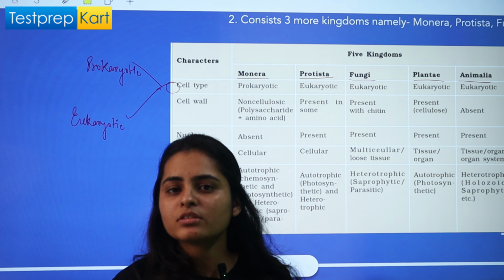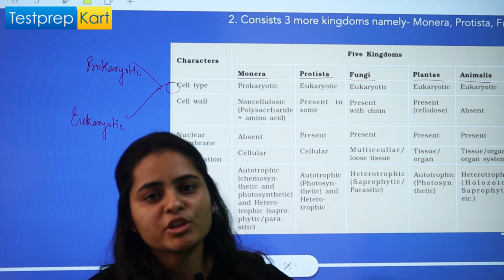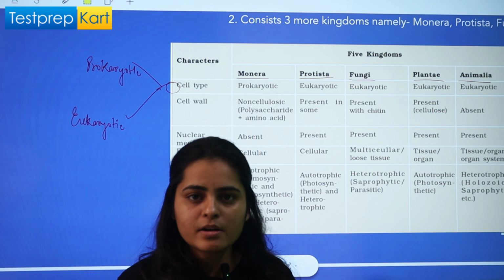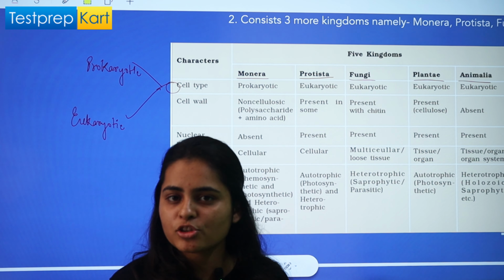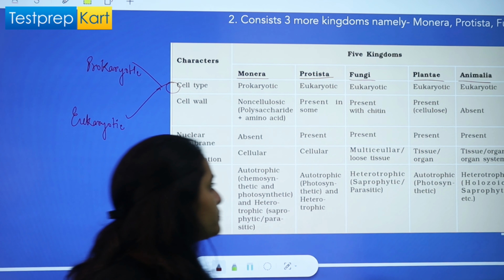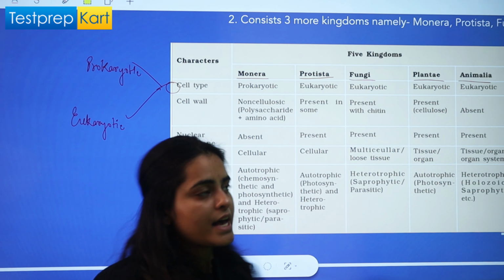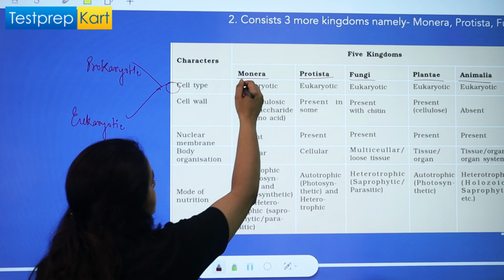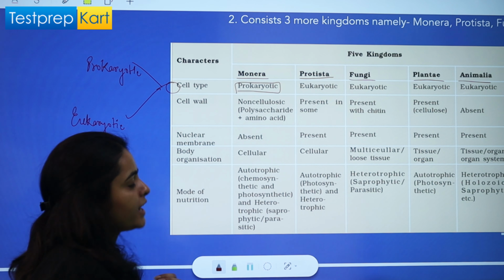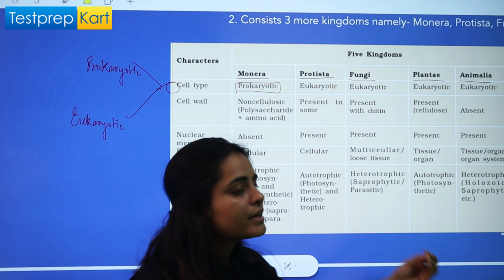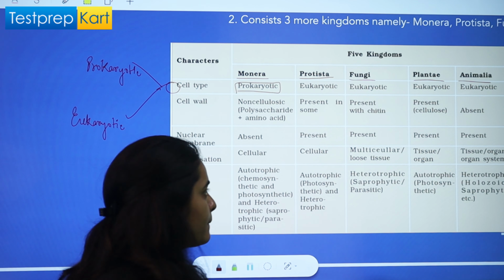But eukaryotic cells are much more developed, advanced cells in which membrane-bounded cell organelles are present. Nuclear membrane is there, but in prokaryotes, no such structure is present, right? So let's see. As you can see, only kingdom Protista is there which has prokaryotic type of cell. The rest four kingdoms all have eukaryotic type of cell, right?